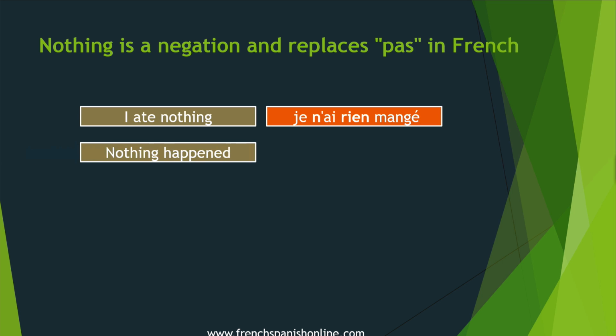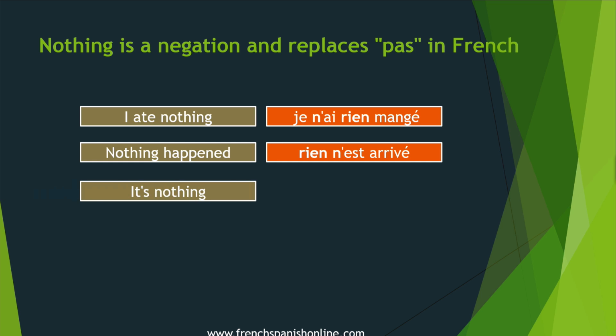Nothing happened. Here nothing is the subject of the sentence in French too. Rien n'est arrivé, but we keep the N apostrophe. It's nothing. Ce n'est rien. Even if when we speak fluently actually in French, we say c'est rien. But if you write it, you need to write it correctly, and the correct form is with the N apostrophe.